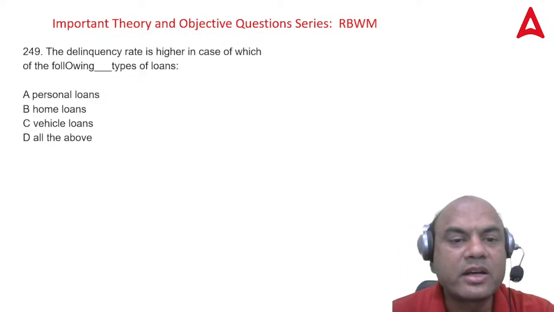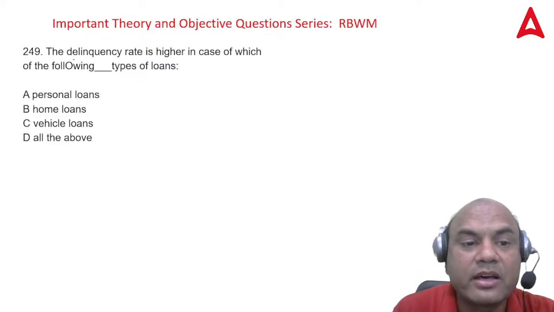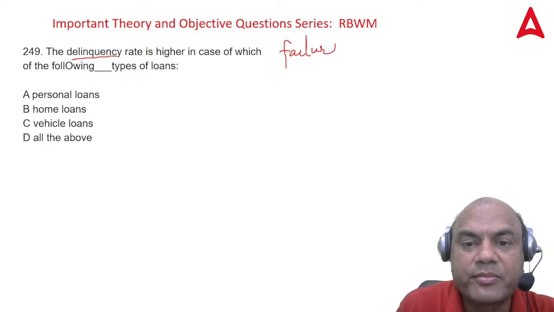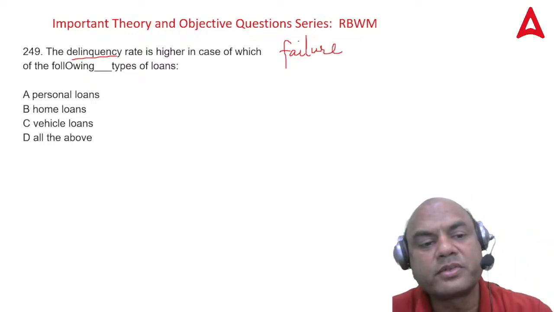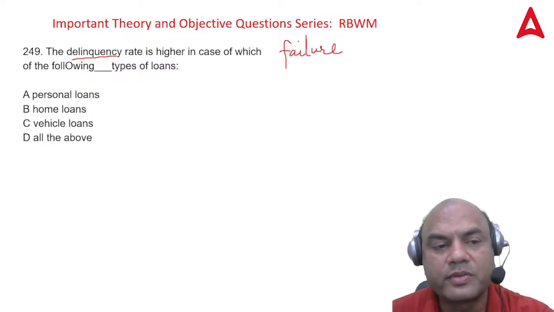The delinquency rate is higher in case of which of the following types of loan? Delinquency means failure, or NPA. So in which of the loans is the delinquency or the failure higher? Personal, home, vehicle, or all of the above.